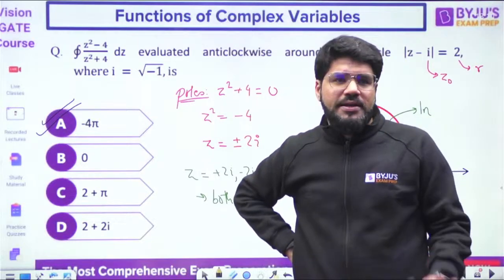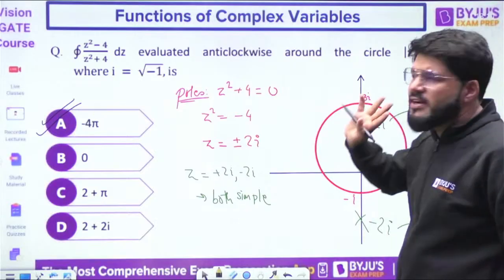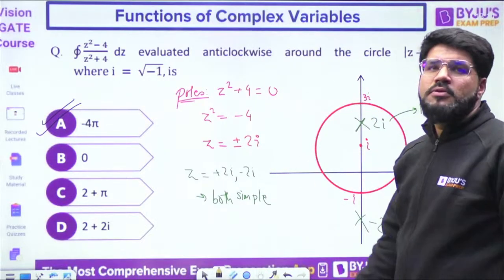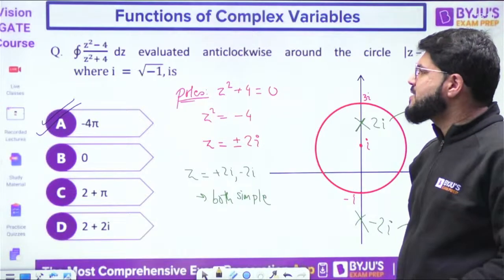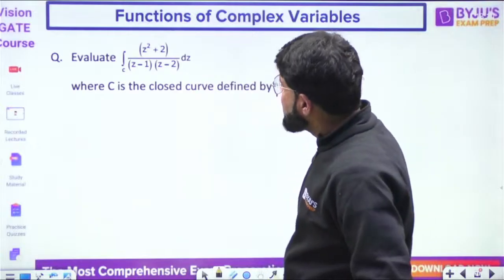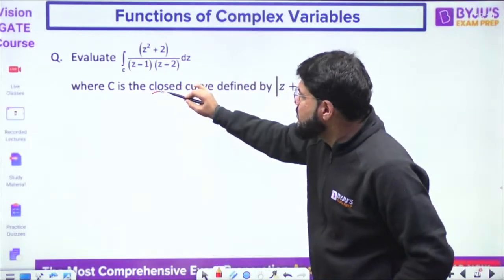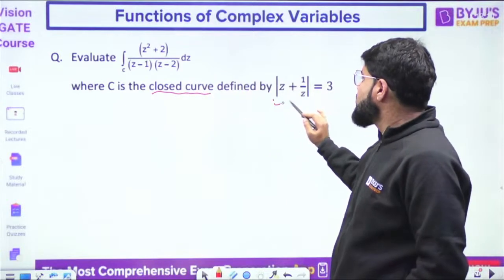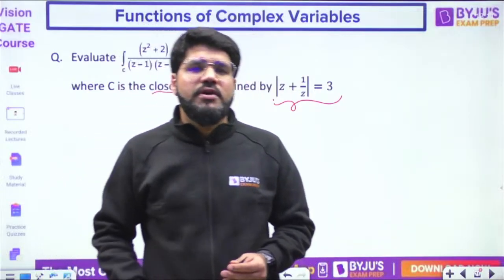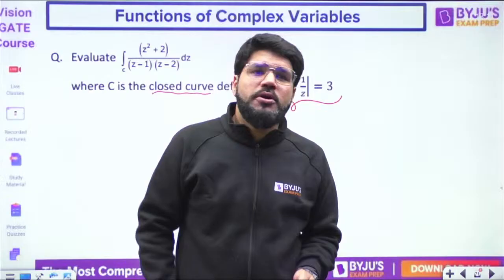Now, next important case. Now we know the regular questions. Okay, this was a shifted circle, but it is still a circle. Now let's see the next case. Evaluate the integral of (z square plus 2) upon (z minus 2), where c is the closed curve modulus of z plus 1 by z equal to 3. What does this curve correspond to?